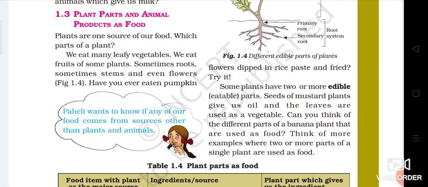Seeds of mustard plants give us oil, and the leaves are used as a vegetable. Some leafy vegetables we also get from plants, where we use the leaves as a food material. Some fruits we use as a food material, some roots we use as food materials, and some stems are also used as food materials.